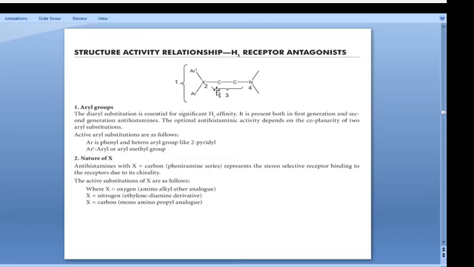Then the nature of this carbon chain: mostly these drugs have ethyl groups. Then nitrogen must be tertiary amines. Now we can go one by one. Aryl group: the diaryl substitution is essential for H1 affinity. It is present in both first generation and second generation antihistamines. The optimum antihistamine activity depends on the coplanarity of the two aryl substitutions.